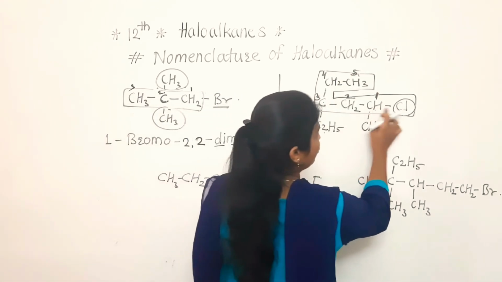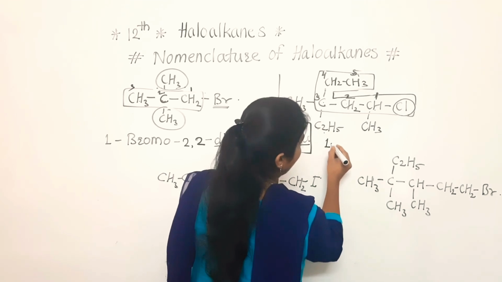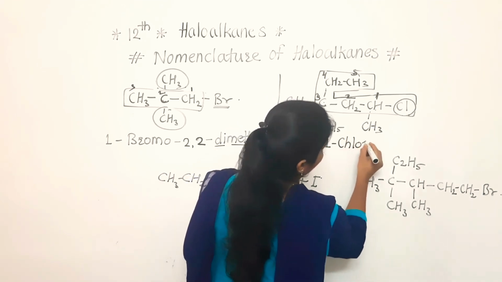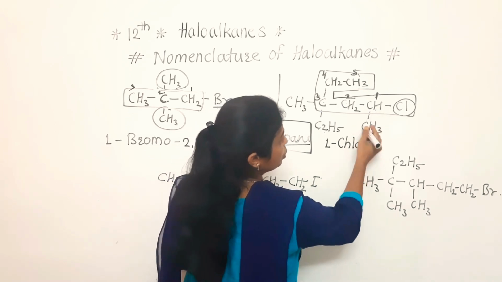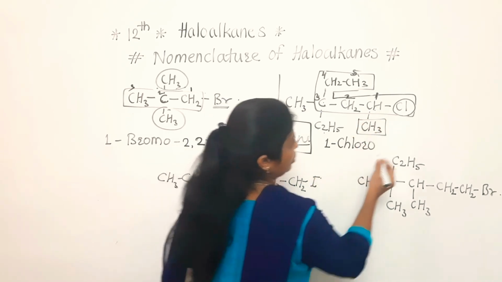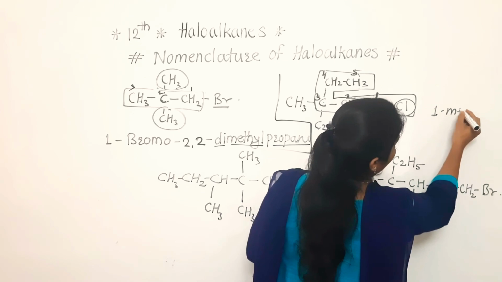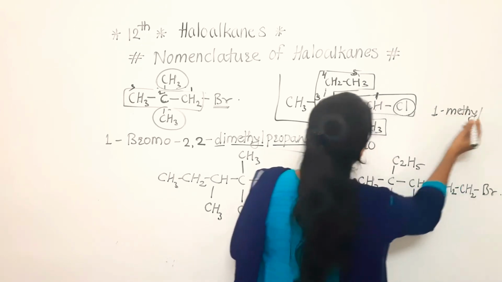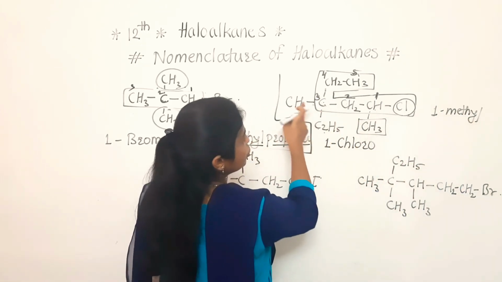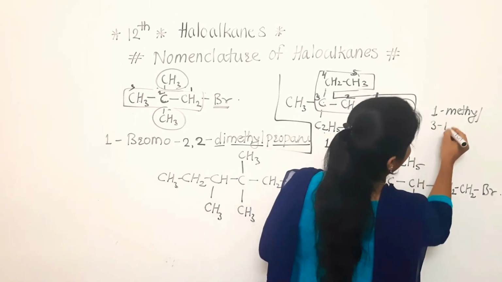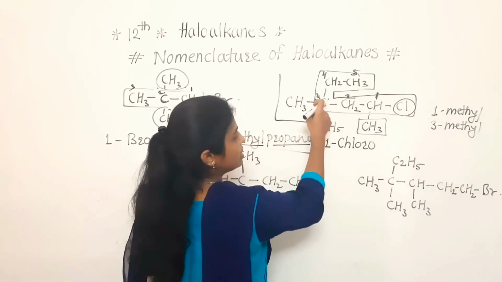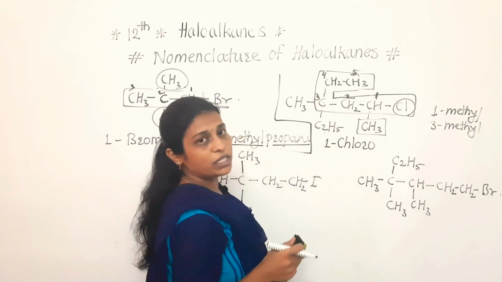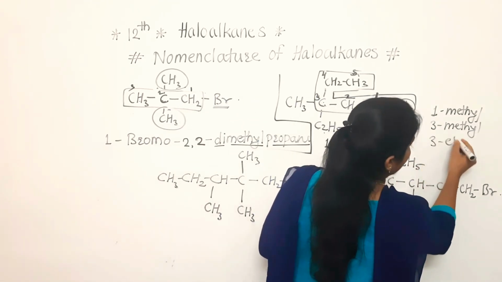Now see, at the first position chloro is there, so 1 chloro. Okay, that part we have completed. Now see, at the first position one CH3 group is there, that is methyl. After that, at the third position again methyl, so 3 methyl. At the third position, as well as at the same position, an ethyl group is also there, 3 ethyl.